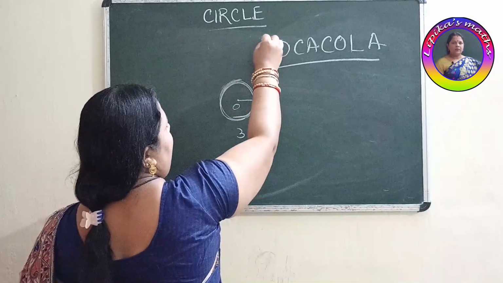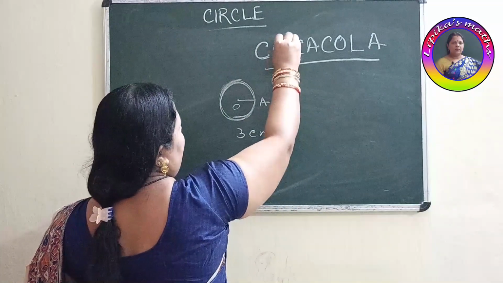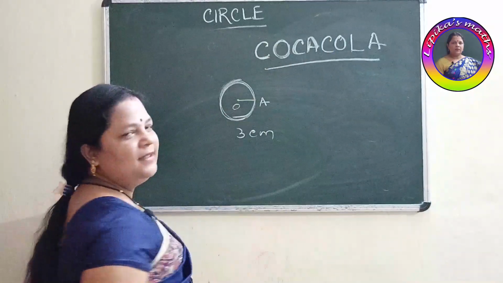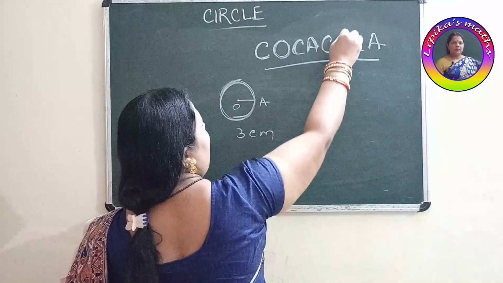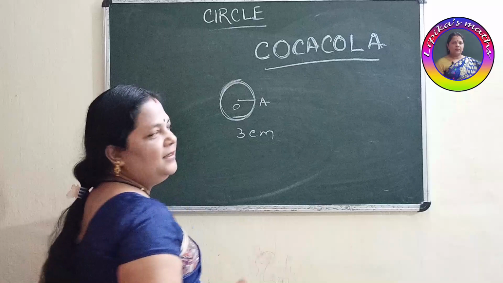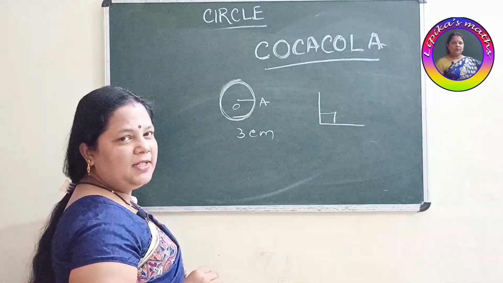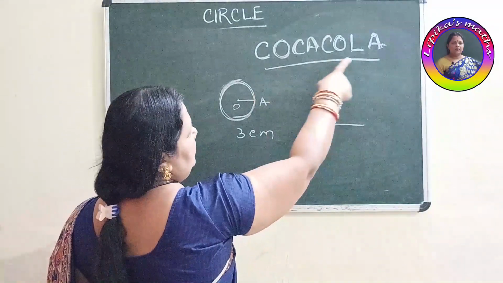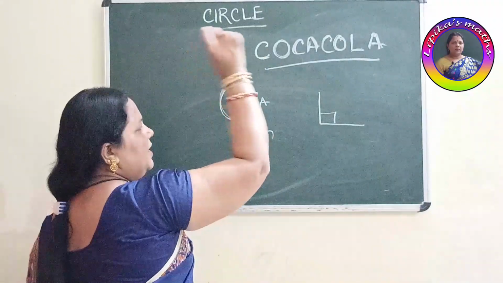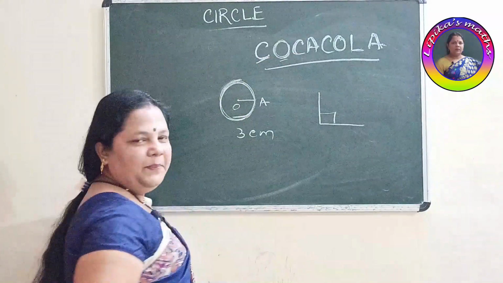This is one half circle. What is this? Full circle. Half circle, full circle. Half circle A. Then half circle, full circle, right angle A. How right angle? Right angle means 90 degrees, previously we have already discussed. So this is your Coca-Cola. Easily you can remember that this is your half circle, this is your full circle. Semicircle, full circle. Got it?